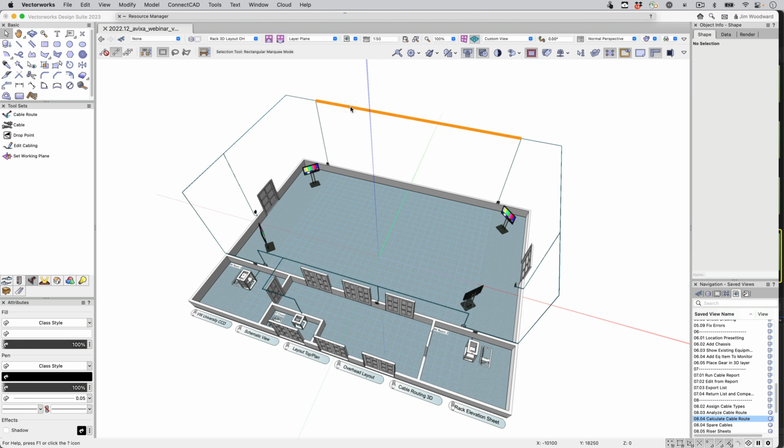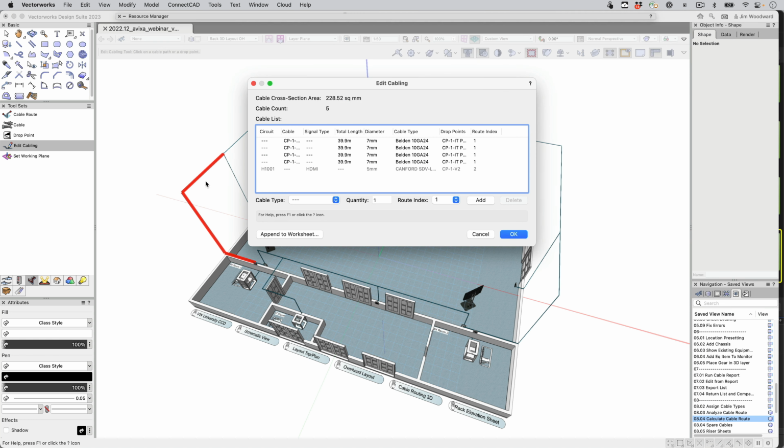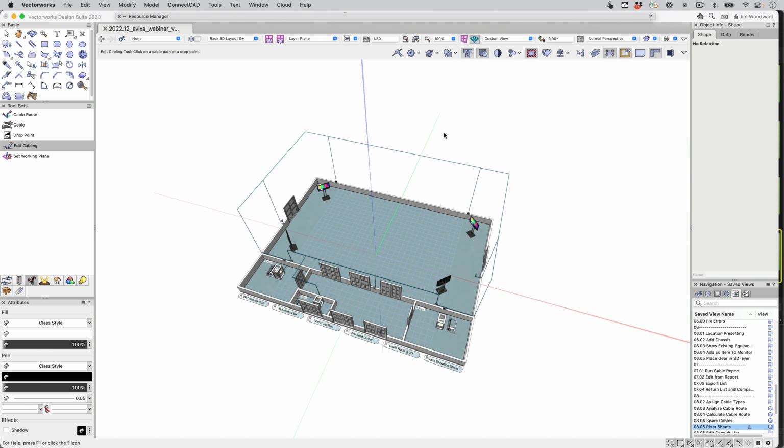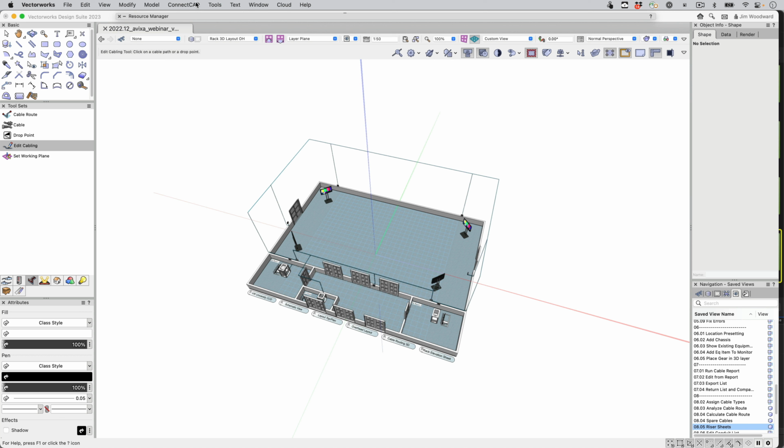Now let's calculate some of these cable routes. We'll see I need 228 square millimeters. Cable count is 5. Now from this information I can determine a riser diagram.